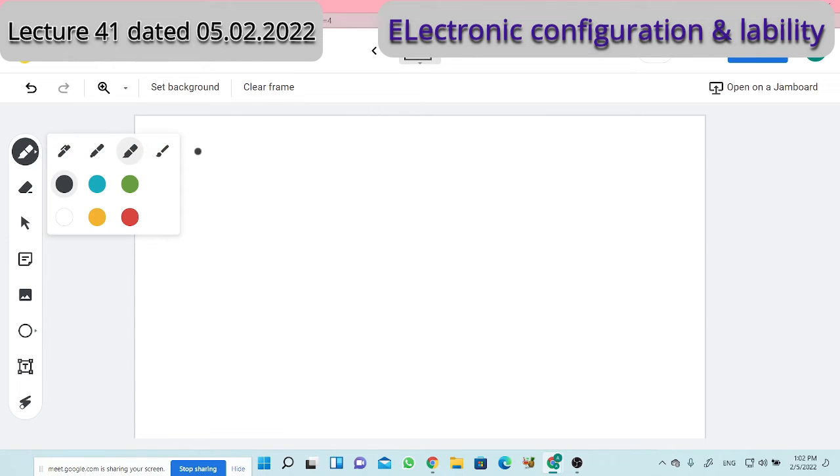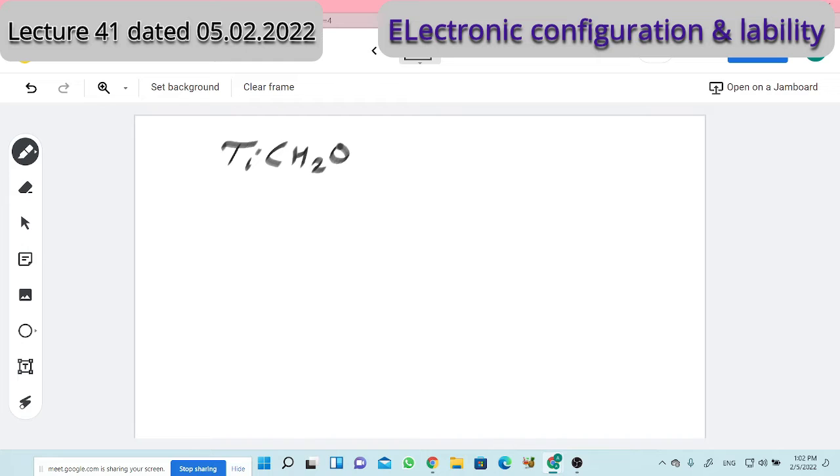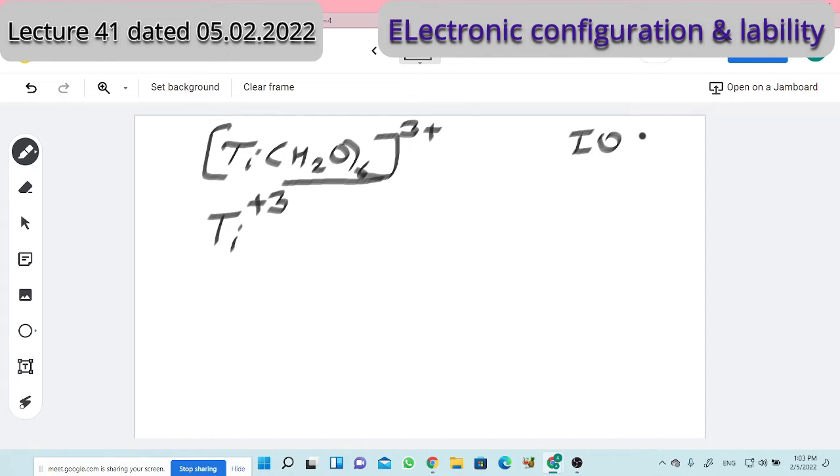Let us apply our learning to examples. The first example I'd like to consider is a titanium aquo complex, [Ti(H2O)6]3+. Here the central metal ion is titanium plus 3, and of course six ligands are there. We are talking about an octahedral complex. I want an answer from you whether that complex will be labile or not. Titanium plus 3 is a small cation, so it forms an inner orbital complex.